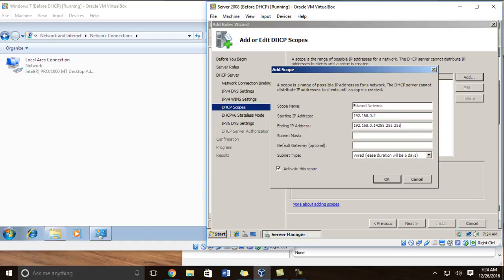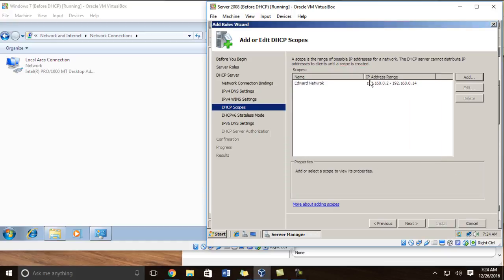Subnet mask 255.255.255. Oh wait, no, my mistake there. Subnet mask 255.255.255.240. Default gateway .1. Okay, good. Now this is my scope for my network. It will connect devices from the IP addresses on .2 to .14.